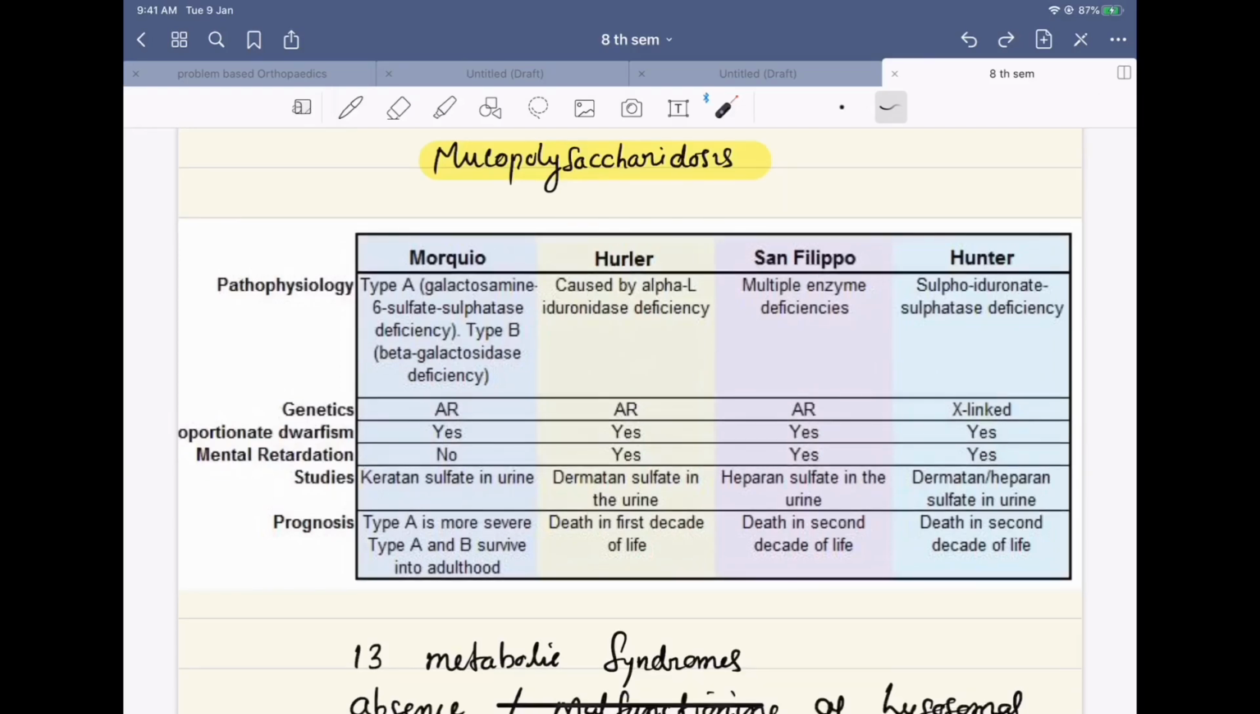There are two types of Morquio, type A and type B. Type A is due to galactosamine 6 sulfatase deficiency, and type B is due to beta galactosidase deficiency. Hurler is due to alpha-L-iduronidase deficiency. Sanfilippo is due to deficiency of multiple enzymes. Hunter is due to iduronate sulfatase deficiency.